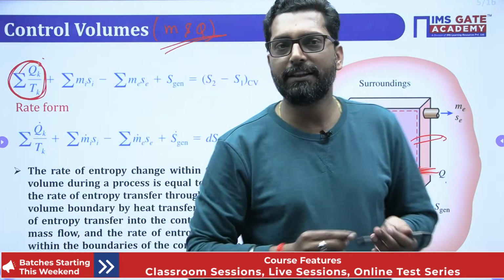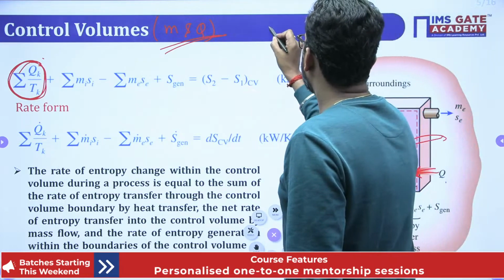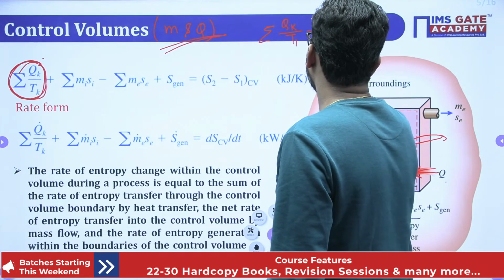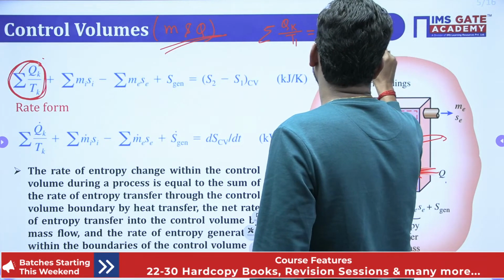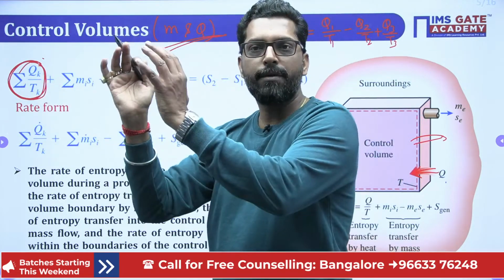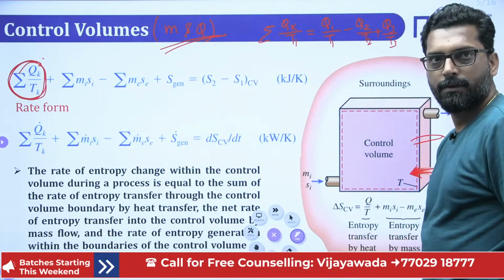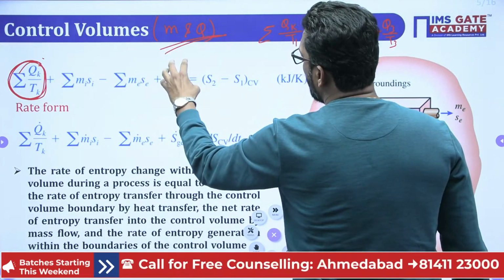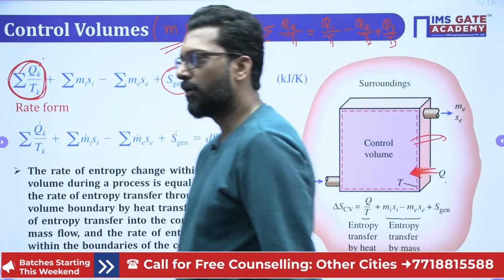What is inlet? So in the case of heat transfer, what is the heat transfer? You can add, that means what is the summation of Qk by Tk? Let's suppose this is your Q1 by T1 minus Q2 by T2 plus Q3 by T3. This is all the summation. Add this one plus the net entropy transfer due to the mass, that is minus net entropy exit due to the mass, plus S generation. This is always there, plus change in the entropy of the control volume.